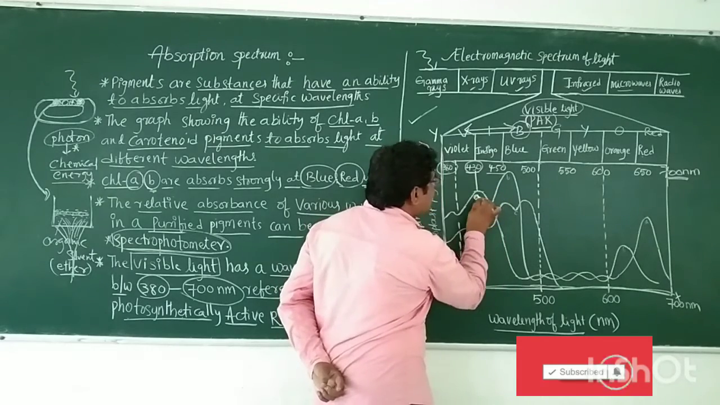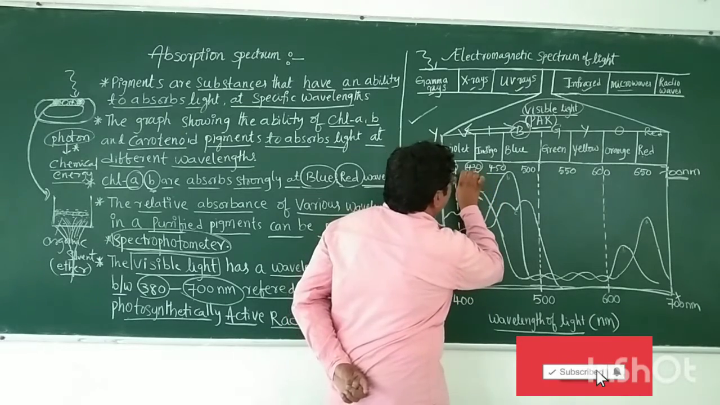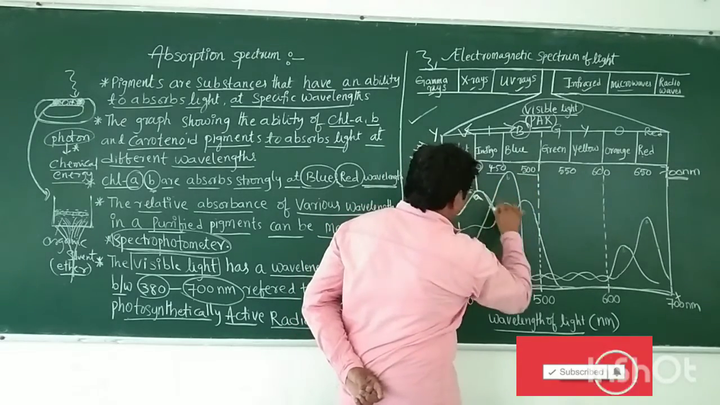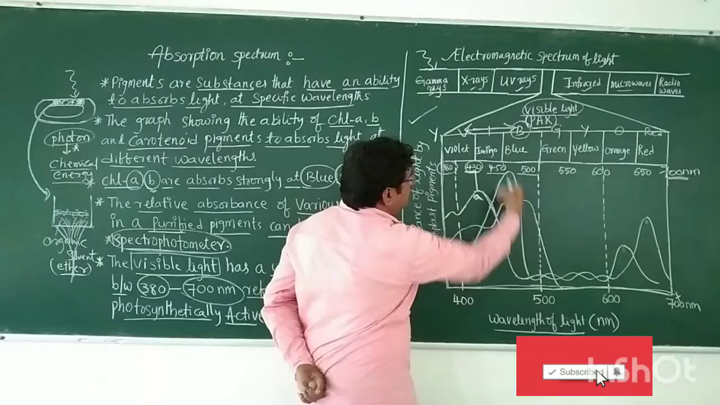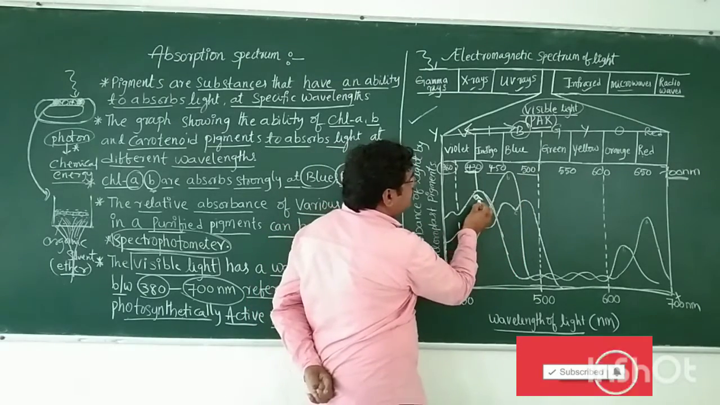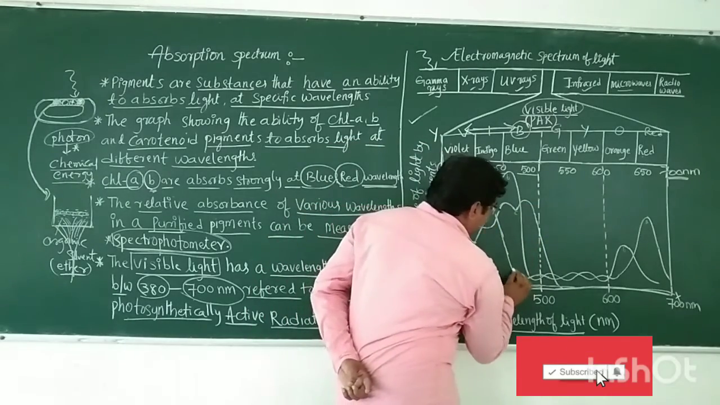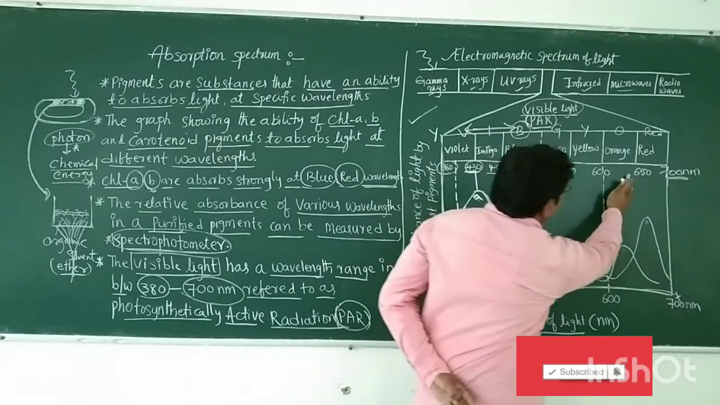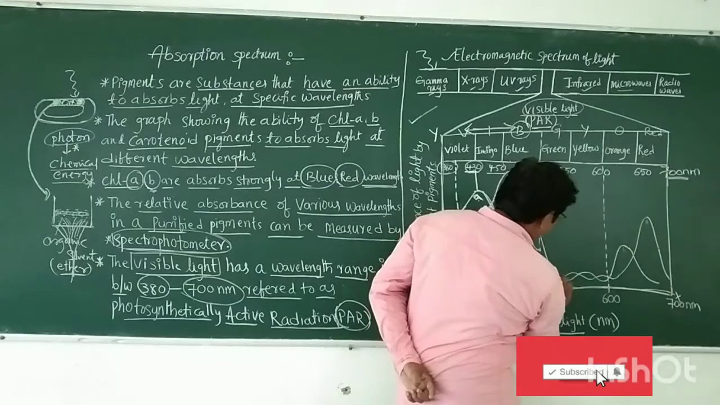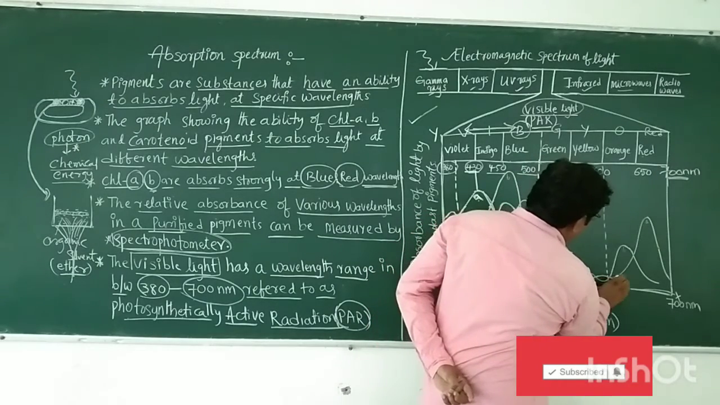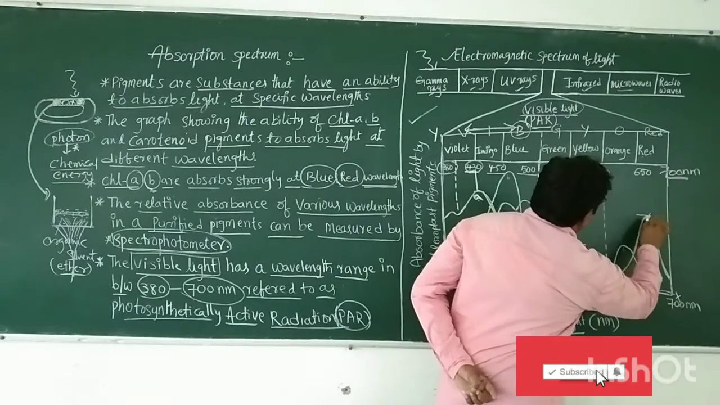Chlorophyll A absorbs the visible spectrum between 430 to 500 nanometers. So this is blue light. In the blue light, chlorophyll A absorbs 430 to 500 nanometers. Then in this graph, again in the red region, chlorophyll A has a peak at 650 nanometers.